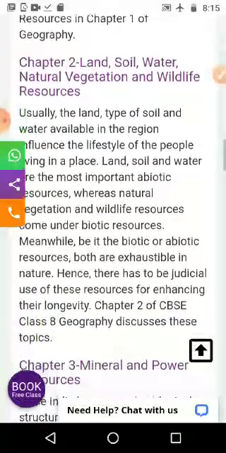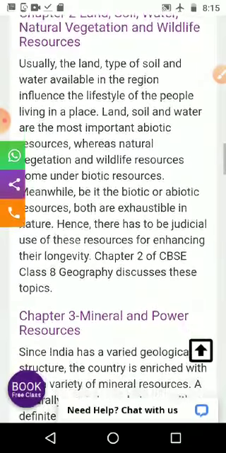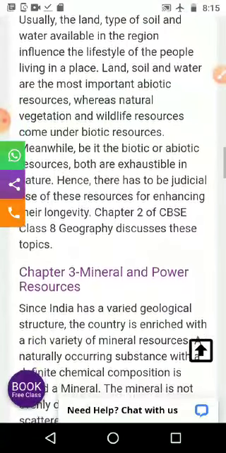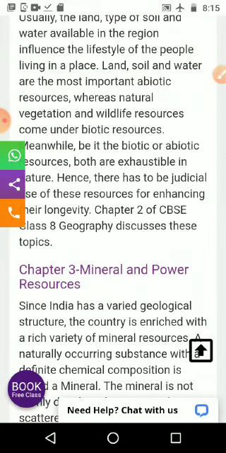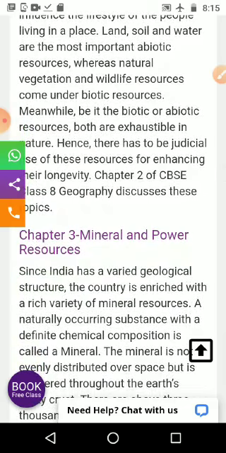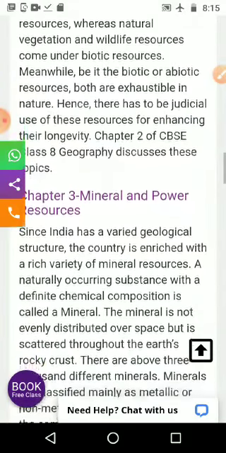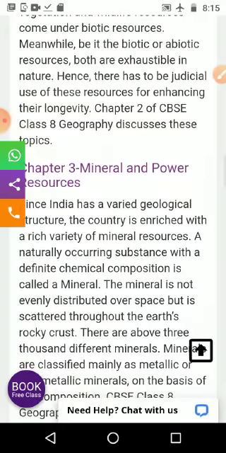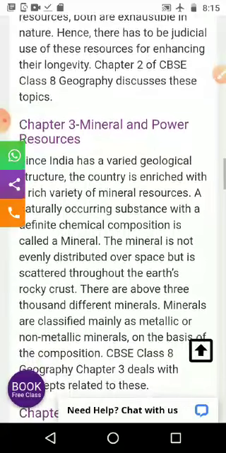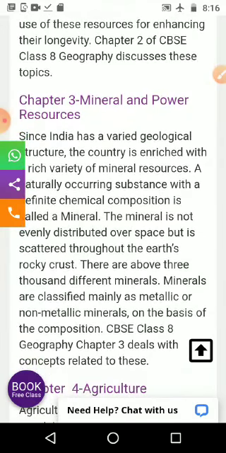Then next one, chapter 2: natural land, soil, water, natural vegetation and wildlife resources. Usually the land, types of soil and the water available in a region influence the lifestyle of the people living in a place. Land, soil and water are the most important abiotic resources, whereas natural vegetation and wildlife resources come under biotic resources. Be it biotic or abiotic, both are exhaustible in nature. Hence, there has to be a judicious use of these resources for enhancing their longevity.